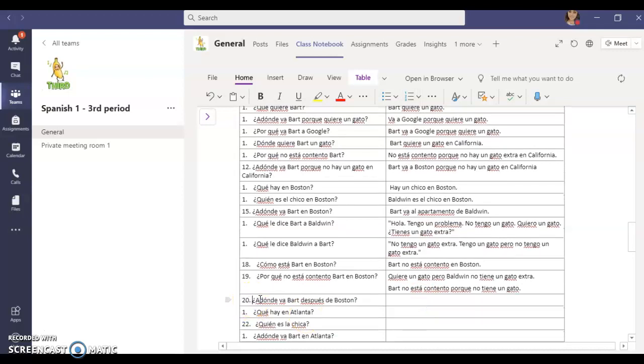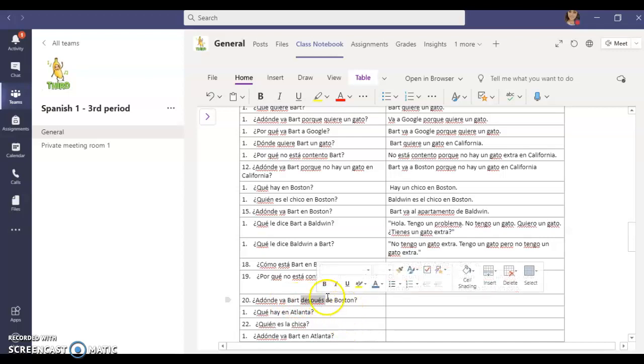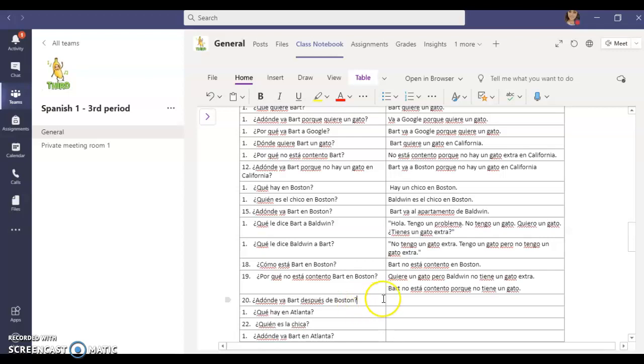Número 20. ¿A dónde va Bart después de Boston? ¿A dónde? To where? Va, goes, Bart. Después, after Boston. Where does Bart go after Boston?